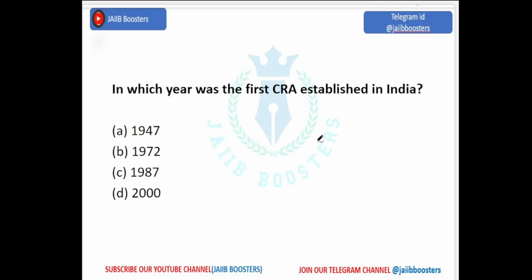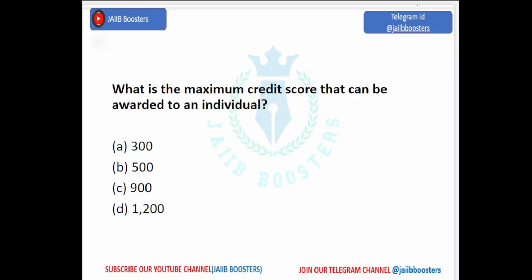In which year was the first CRA, the Credit Rating Agency, established in India? 1947, 1972, 1989, 2000. It's 1987, the first CRA. What is the maximum credit score that can be awarded to an individual? 300, 500, 900, 1200. It's 900, because the credit score should be a three-digit number.